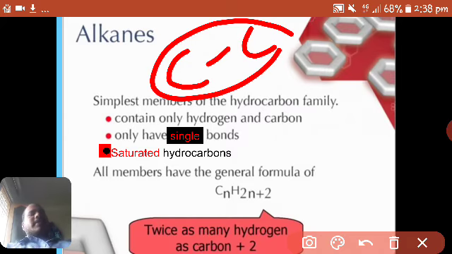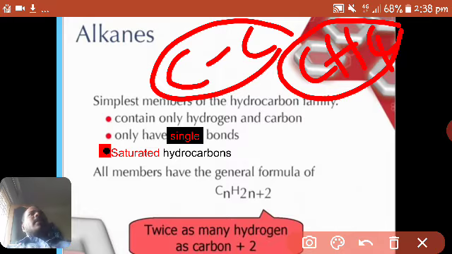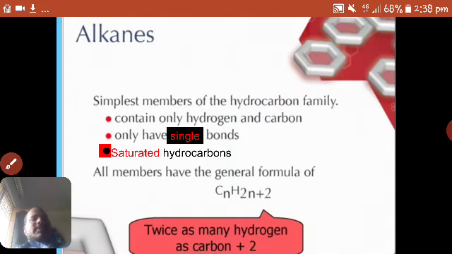So C2 H(2 into 2 plus 2), which is 4 plus 2, 6: C2H6. By this formula we can derive the formula of ethane by knowing its name. So CnH2n+2 is the general formula of alkanes.